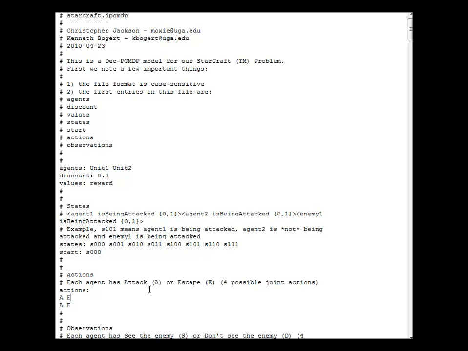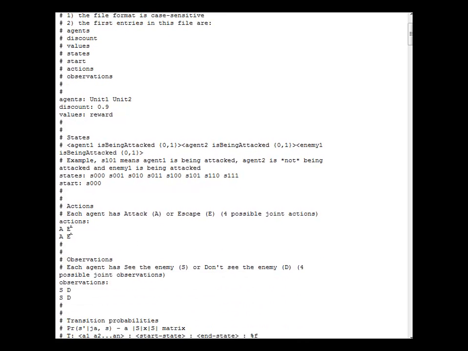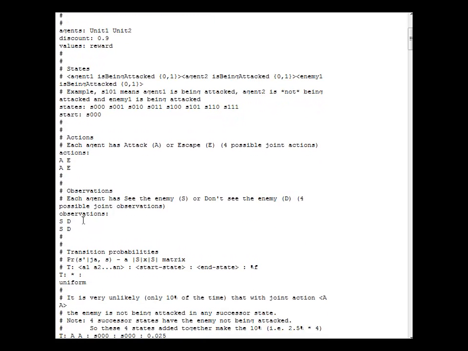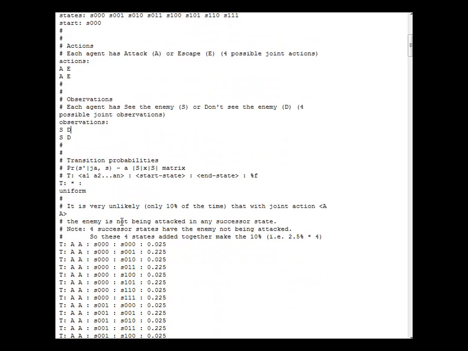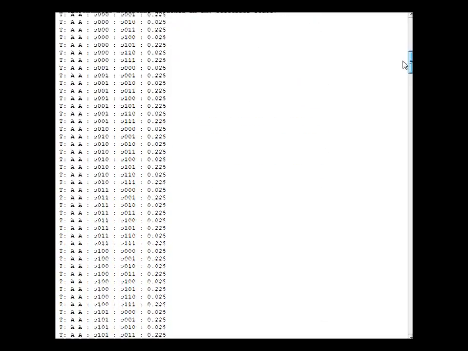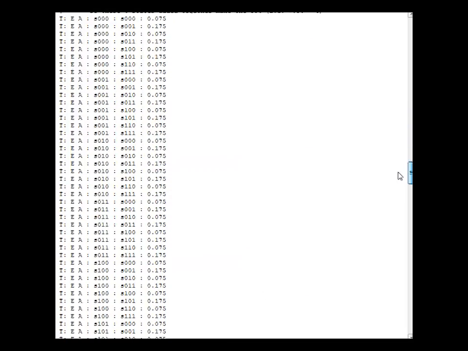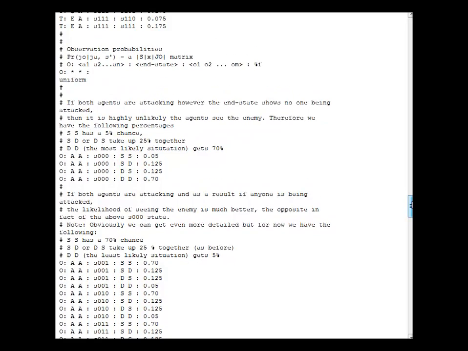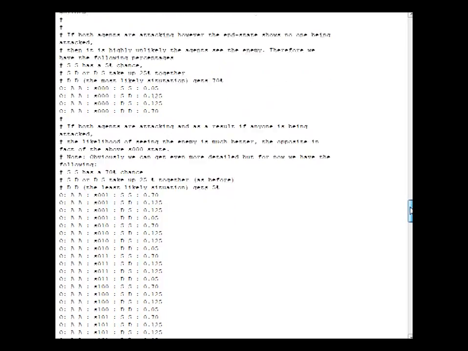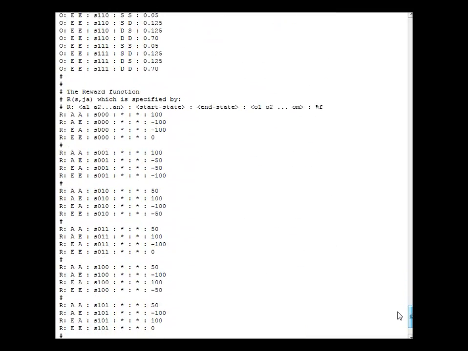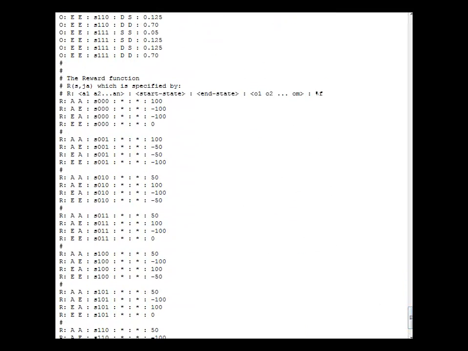Each agent has 2 actions, attack or escape, making 4 possible joint actions. There are also 2 observations for each agent: see the enemy or don't see the enemy. Then we move on to our transition matrix, which shows the probabilities of moving from one state to the next given the joint action in the current state. Similarly, we have an observation matrix, which shows the probabilities of having a particular joint observation given the joint action and the state. And finally, we have our reward function, which expresses the reward given to the team based on the state and the joint action.